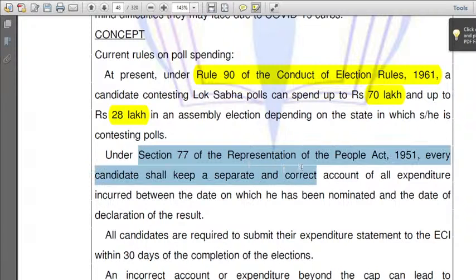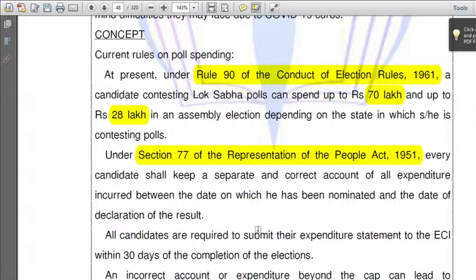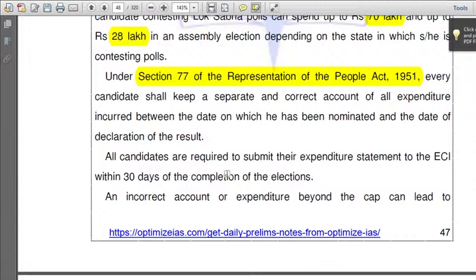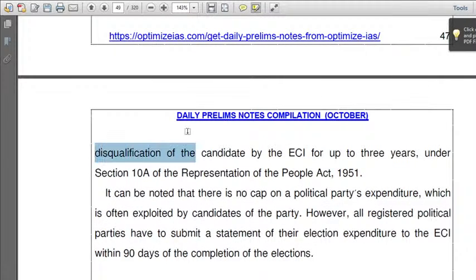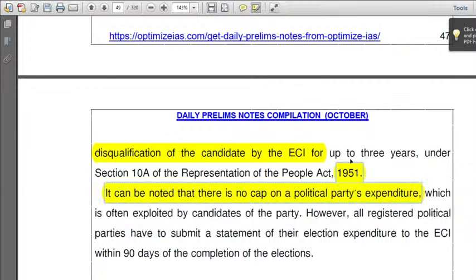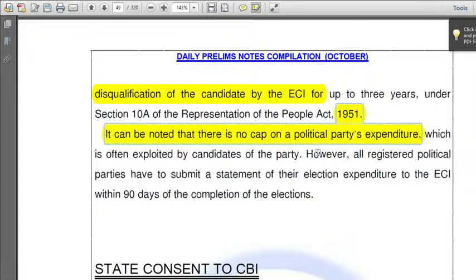Under section 77 of the Representation of the People Act 1951, every candidate shall keep a separate and correct account of all expenditure incurred between the date on which he has been nominated and the date of declaration of the result. Within 30 days, all the candidates are required to submit their expenditure statement to the Election Commission of India. Any incorrectness or malpractice beyond the cap can lead to disqualification of the candidate by ECI, the Election Commission, under which Act? 1951.